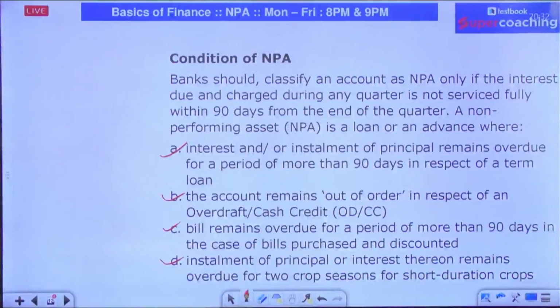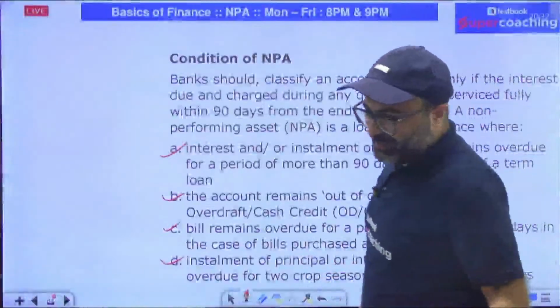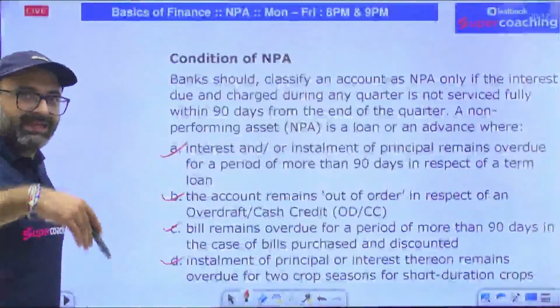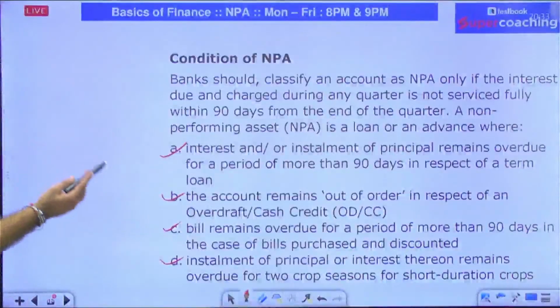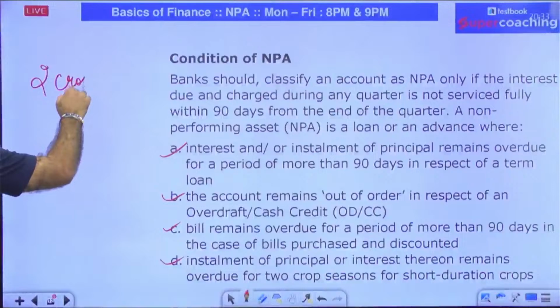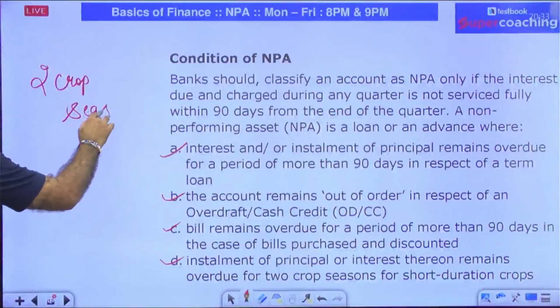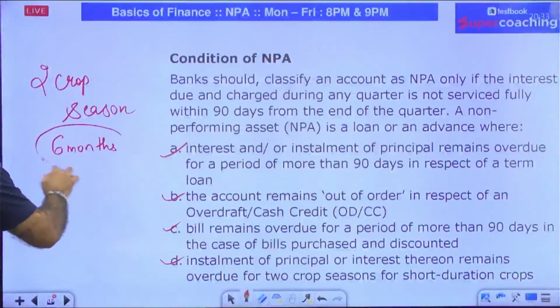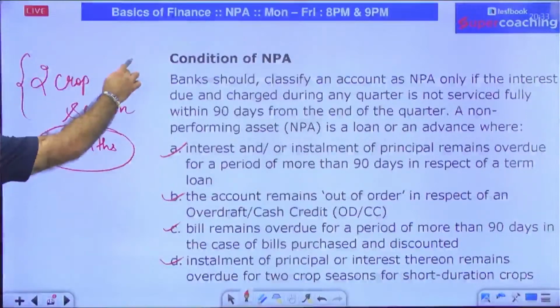For example, we have baby corn, carrot, millets, green vegetables. For that matter, we have oil seeds in some cases. So all those crops which are harvested within a span of 12 months are termed as short-term crops. And if your loan remains inoperative, that means you have not paid any installment for 2 crop seasons, let's suppose your crop season is 6 months, and if you have not paid any installments for 12 months, then in that particular case, your loan will be declared as NPA.